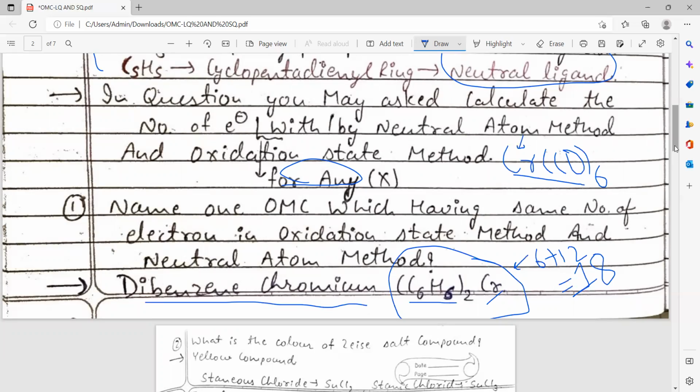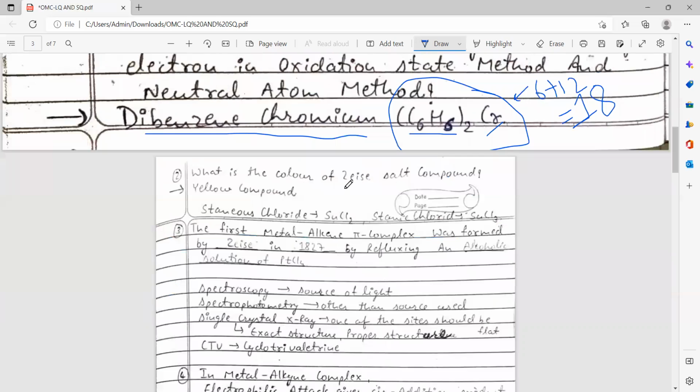Then it may be asked what is the color of Zeise's salt? Most important question, it may be asked in short questions. It is yellow in color. Here is the difference between stannous chloride, SnCl2, and stannic chloride. Stannous and stannic come from the oxidation number: if Sn has plus 4 oxidation state then it is known as stannic chloride, and if tin has oxidation number plus 2 then it is stannous chloride. Based on the oxidation number the name changes.